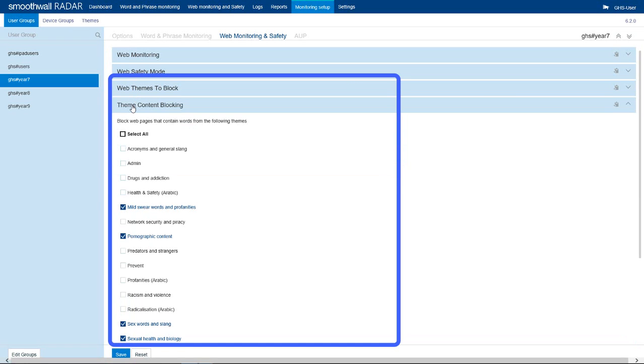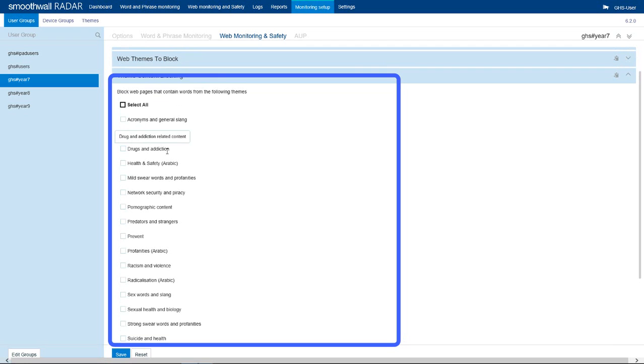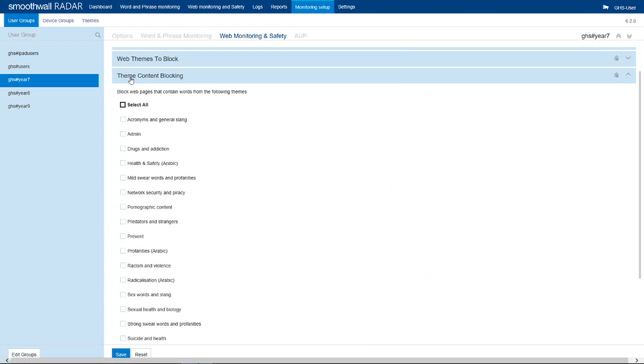Theme content blocking can be used to block access to internet content based on matching words and phrases that are contained within the themes selected. These are based on similar themes to those that exist for word and phrase capturing. Select the themes that should be enabled to dynamically block content. Note that this is also limited to HTTP content only.